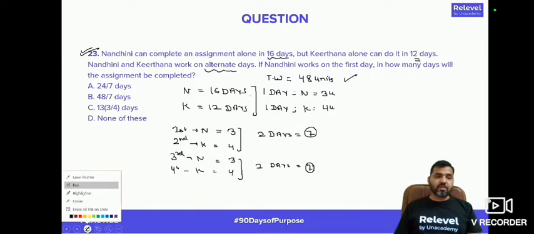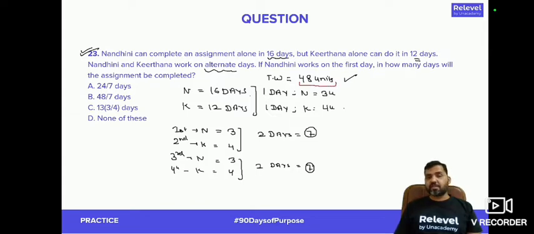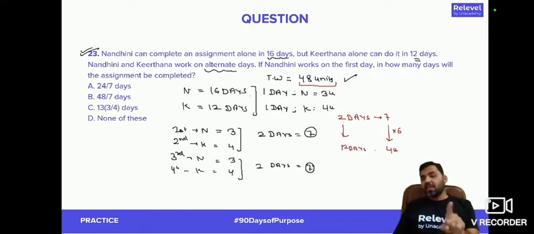So what I'll do is, I'll take a number which is a multiple of 7 and less than 48. I know that in 2 days, 7 unit work is done. Take a number which is a multiple of 7 and less than 48. That number is 42, which is 7 times 6. So can I say that in a 12 days period, if they continue to do work in this way, in 12 days, 42 units work will be done, right?